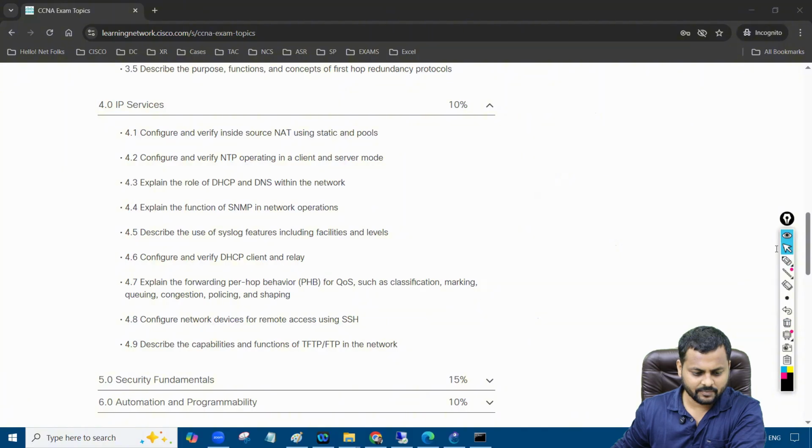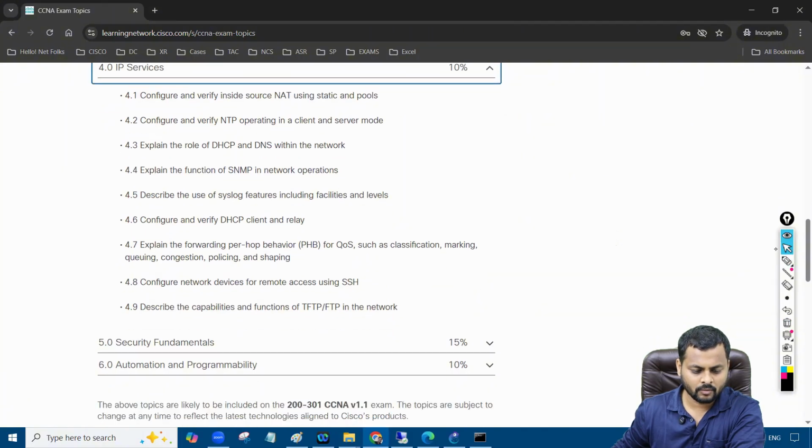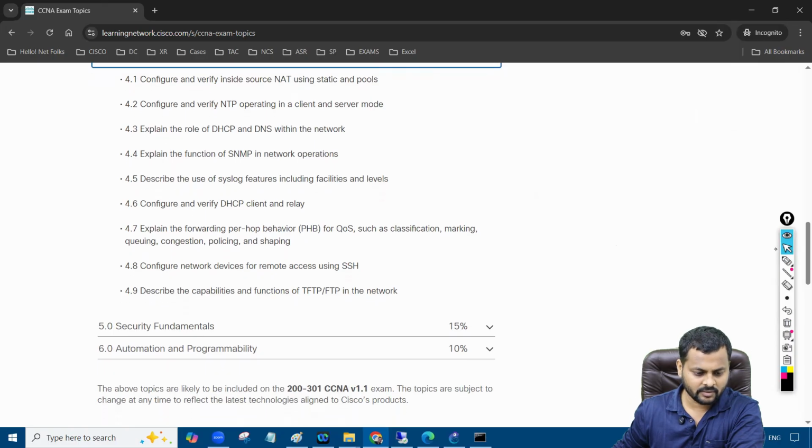Then after that, we have SNMP, used for what we call management of the particular devices, right? Then we have syslog, which just indicates whether there's a problem in the network or not. You are a human being, you can tell the doctor, hey, I have a problem. How do the router and switches do that?